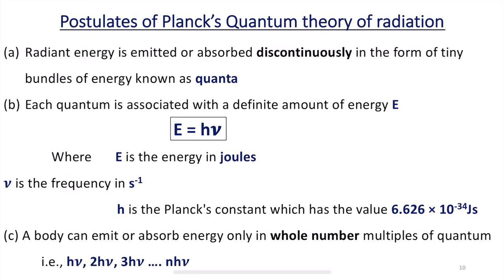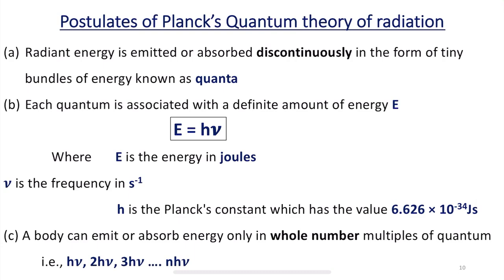In this way, the second postulate of Planck's quantum theory gives us the information about how much energy one quantum is going to carry. One quantum is associated with this much energy, that is E equals h nu. So, the energy equals Planck's constant, 6.626 into 10 raised to minus 34 joule seconds, into the frequency, which is measured in terms of seconds inverse. This is the second postulate of Planck's quantum theory.